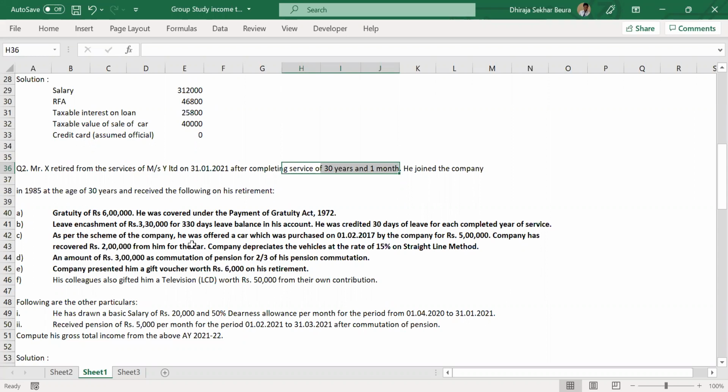I was looking where it is mentioned whether it's a government employee or not. Okay, he's a private employee only. Unless it is specifically mentioned that he's a government employee, he's a private employee until that point. Messrs. XY Limited, it means it's a private employee only. And then a private employee is not exempted, so we have to calculate it. Correct.